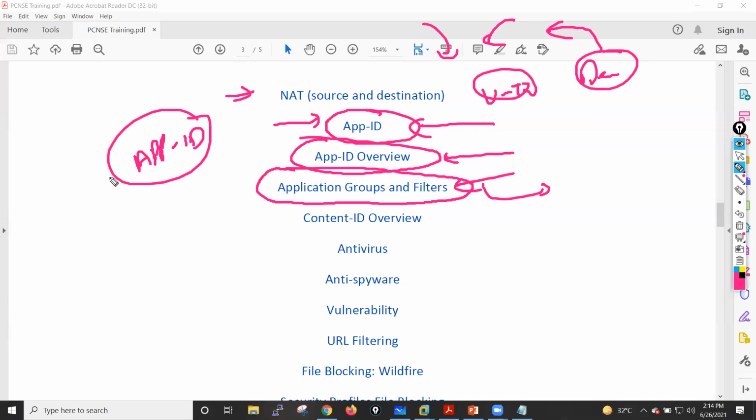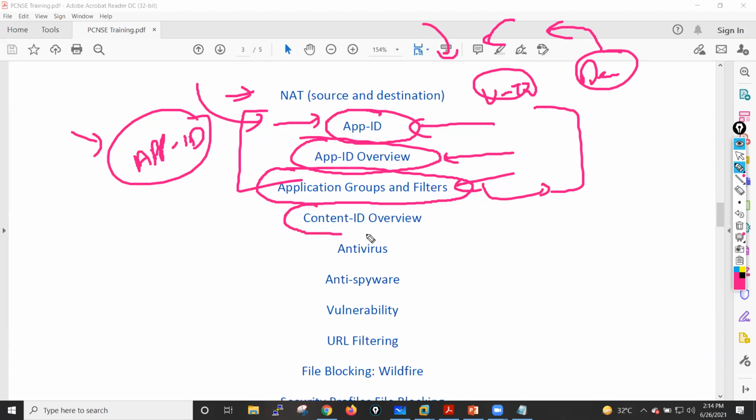What is the meaning of known signature decoders and unknown signature decoders? What is the meaning of heuristic checks? All these things we will see in application ID. I will also cover here how we can write application override policies. If we have an application override policy, how does my firewall bypass this App-ID engine? All these things we will see here.